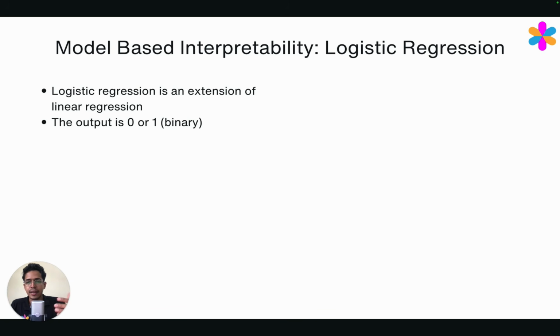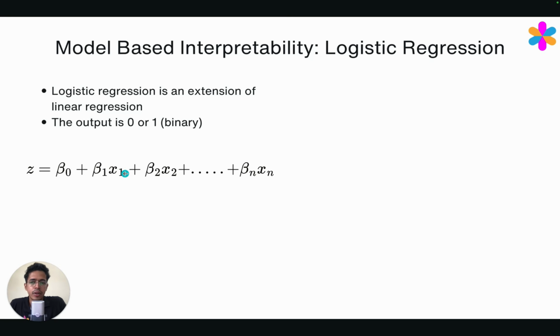So unlike in linear regression where we can have any number as the output, in logistic regression the output is binary, 0 or 1. So if our data point has n number of features, let's say we have information about individuals, and if it's a healthcare data set, imagine we have n types of data there: BMI, cholesterol level, blood glucose level, triglycerides, whatever, all that information is there. So those are n number of features.